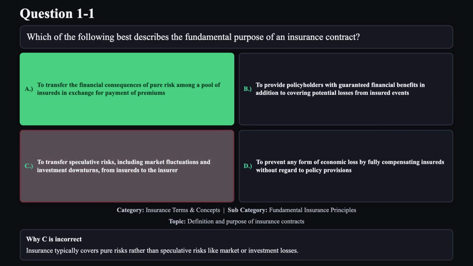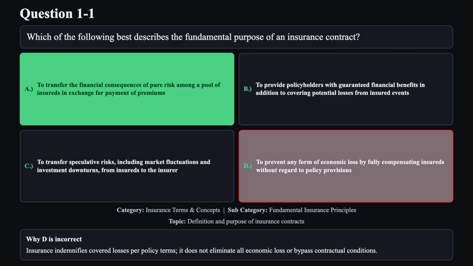Reason C is not correct. Insurance typically covers pure risks rather than speculative risks like market or investment losses. Reason D is not correct. Insurance indemnifies covered losses per policy terms. It does not eliminate all economic loss or bypass contractual conditions.